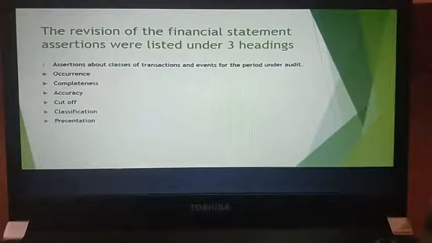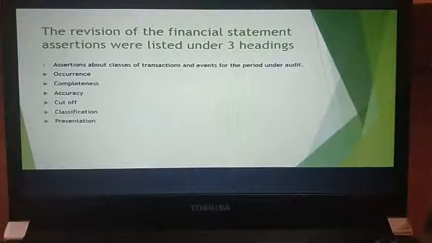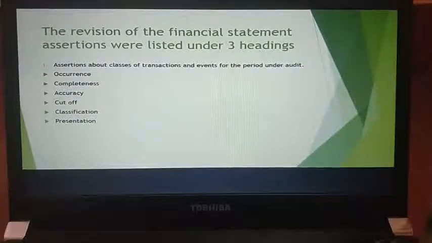Completeness is basically that all the records are very complete, that all transactions and events that should have been recorded have been recorded. You are disclosing those particular events, and you should make sure that these records are recorded in the financial statements. All of this information is available in the financial statements. Next, you have accuracy. Now, what is accuracy? Whether all the data is accurate, whether it is appropriate, whether these particular events have actually occurred in the entity or not.